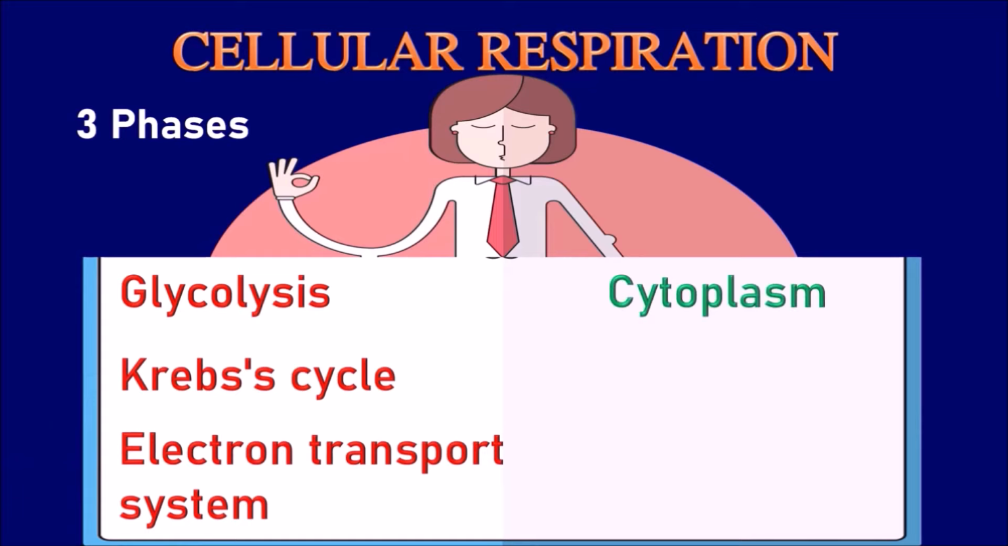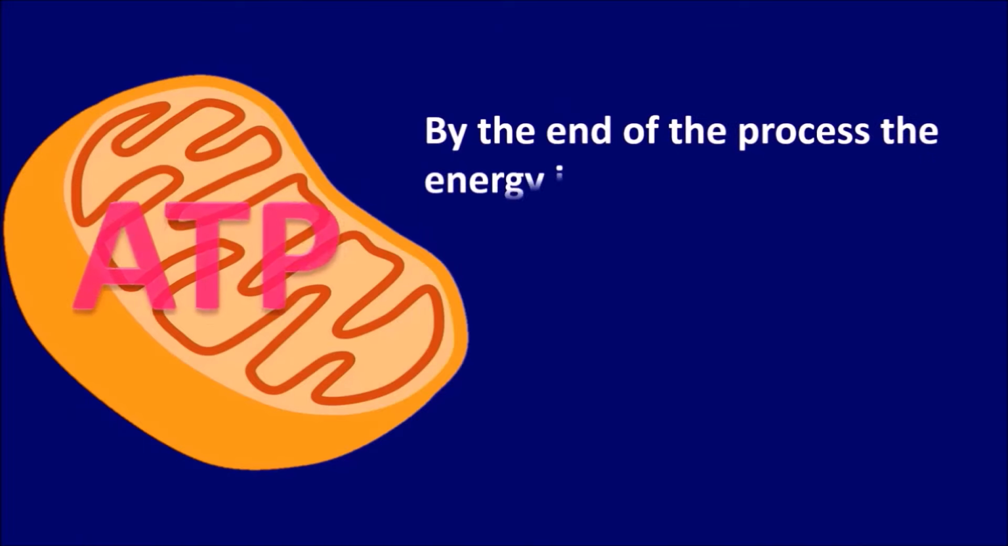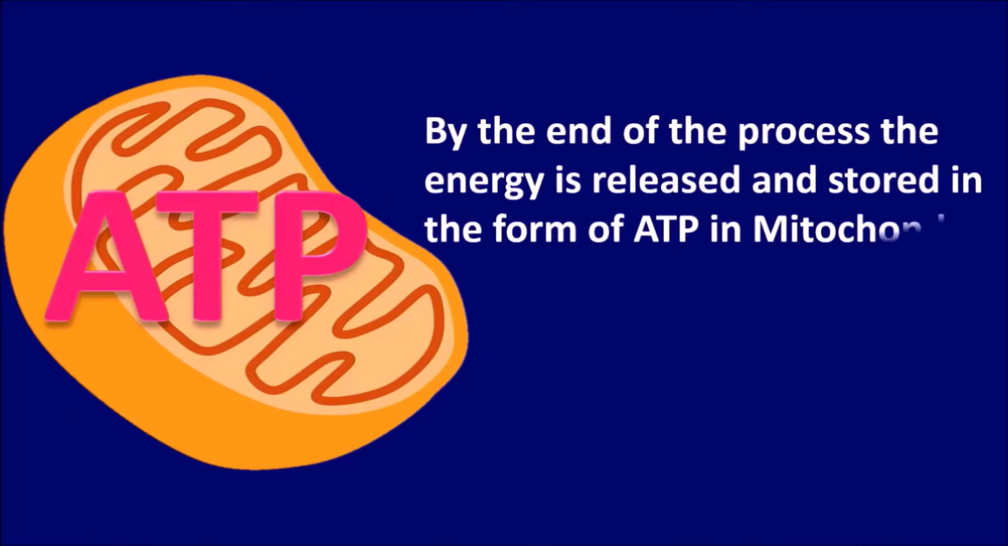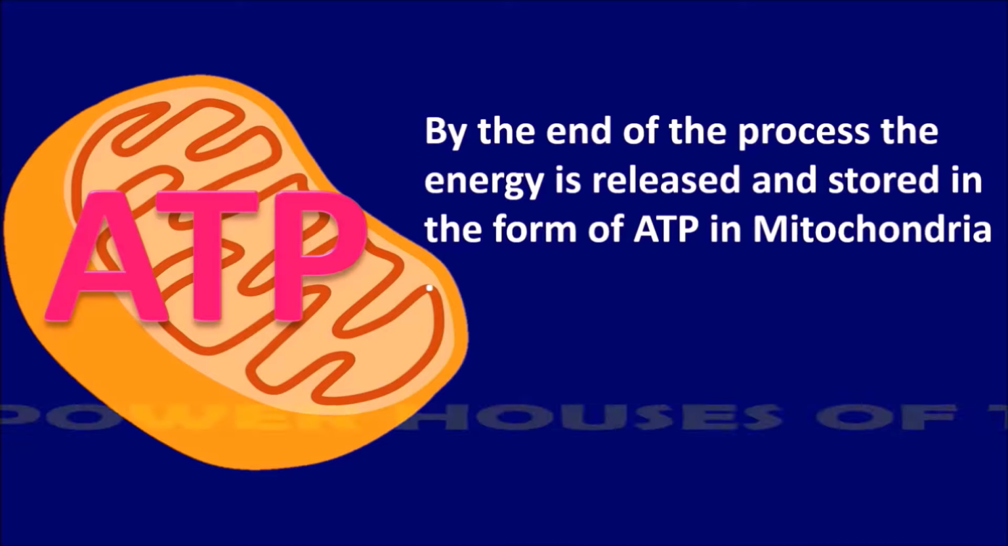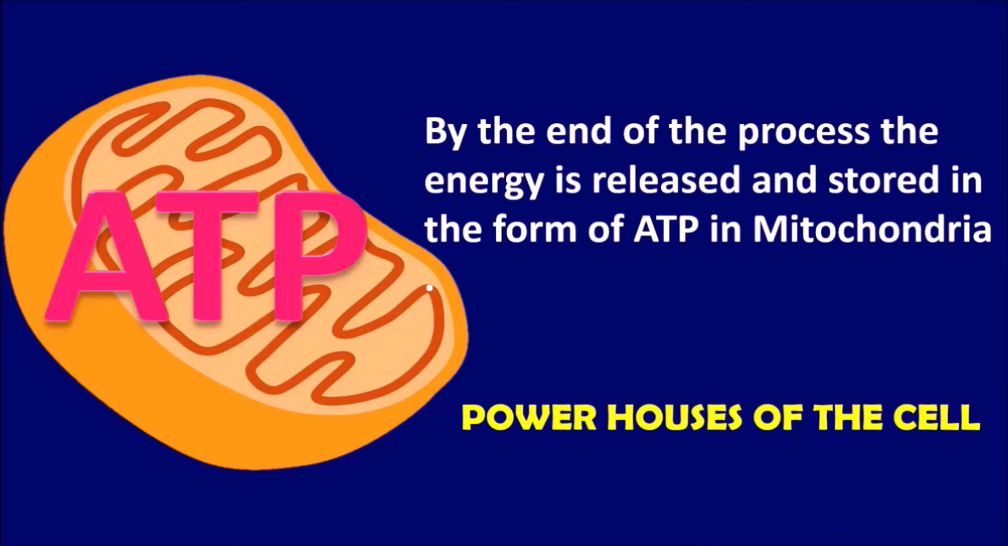Glycolysis takes place in the cytoplasm, whereas Krebs cycle and electron transport system take place in mitochondria. By the end of the process, the energy is released and stored in the form of ATP in mitochondria. Hence, mitochondria are known as powerhouses of the cell.